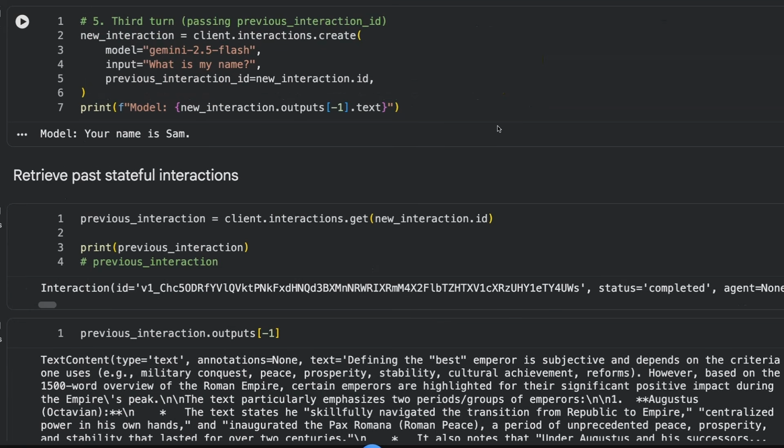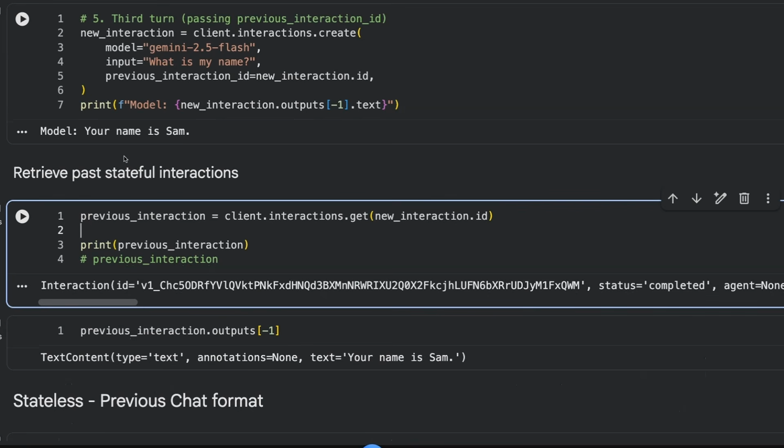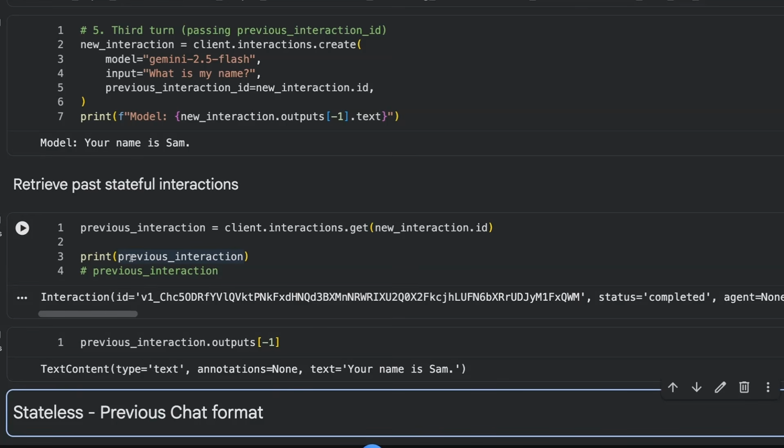And you can see even after 5 turns of doing this, if I ask it, okay, what is my name? It's still got that in memory. So it shows that this has actually persisted as we've gone through. Now you can also retrieve an interaction to get that interaction back. If I just go back and get this last interaction here, sure enough, I'm able to get out the response for that. And I guess this could be useful if you're going to serialize a whole conversation yourself as you go through.